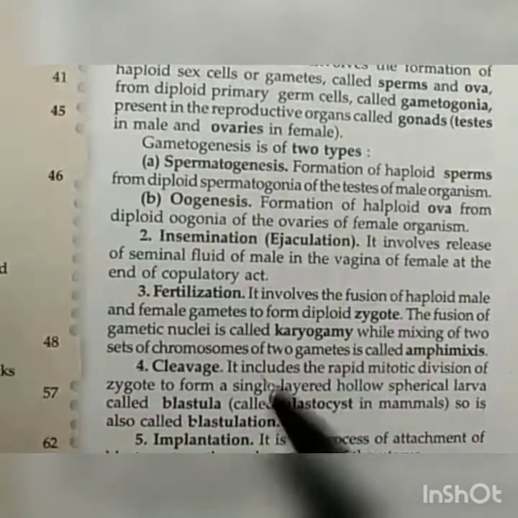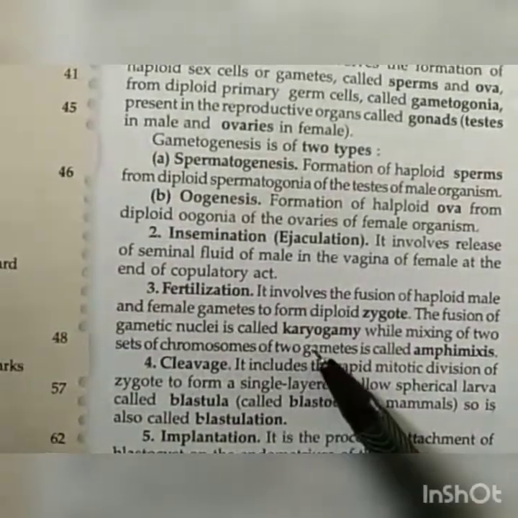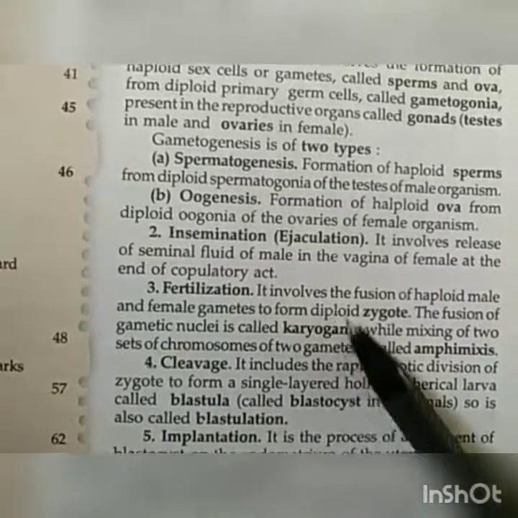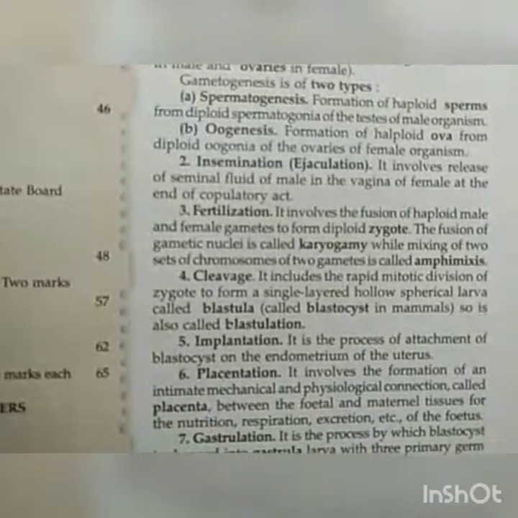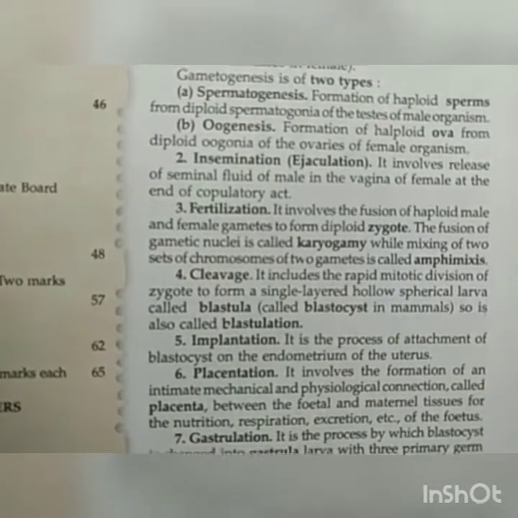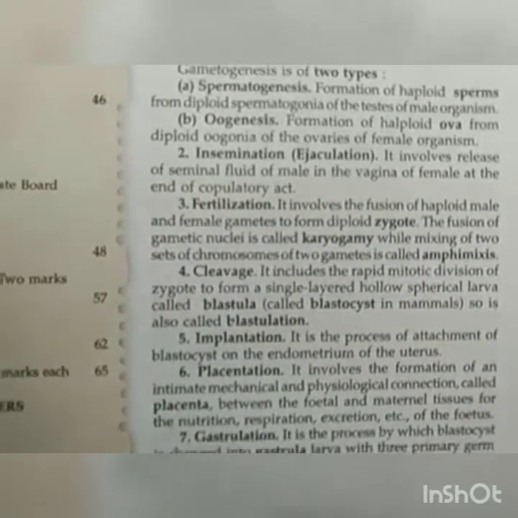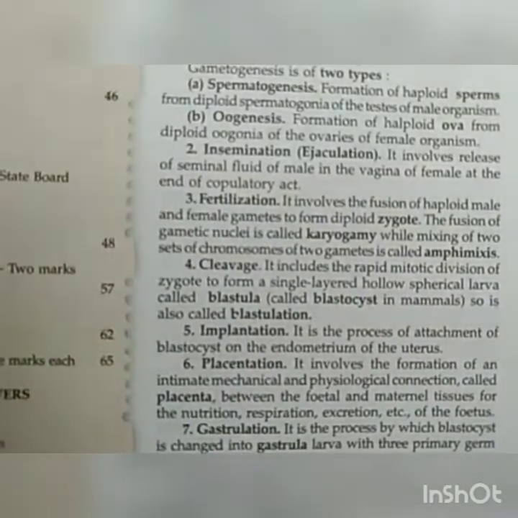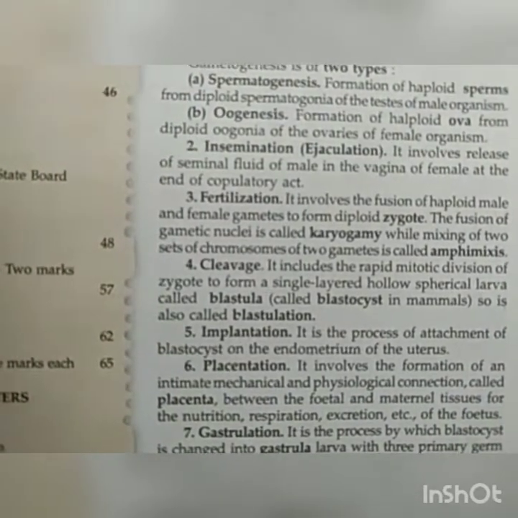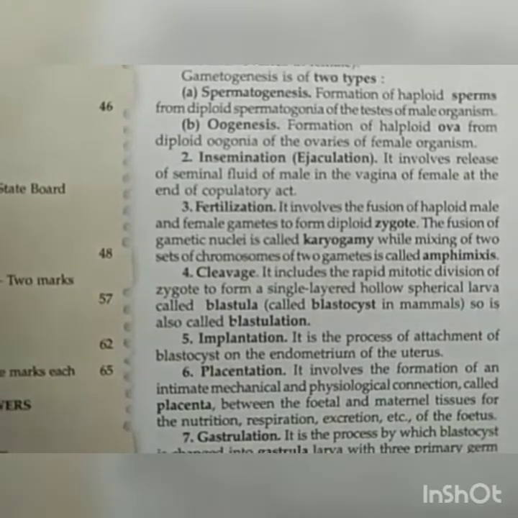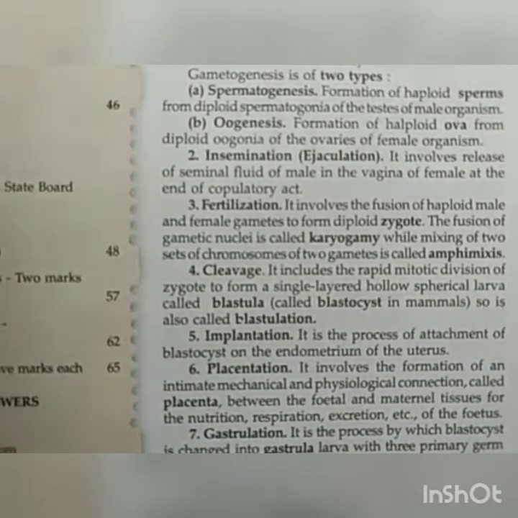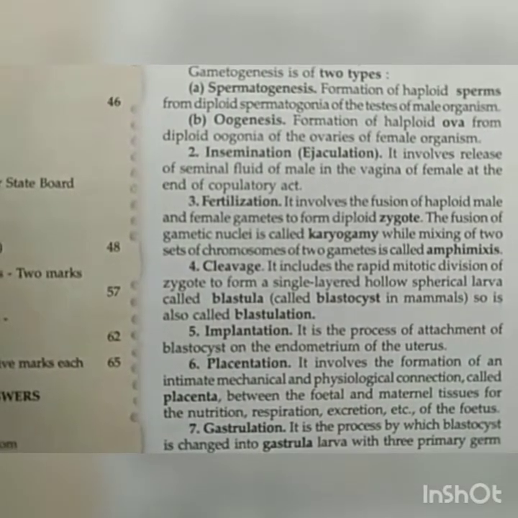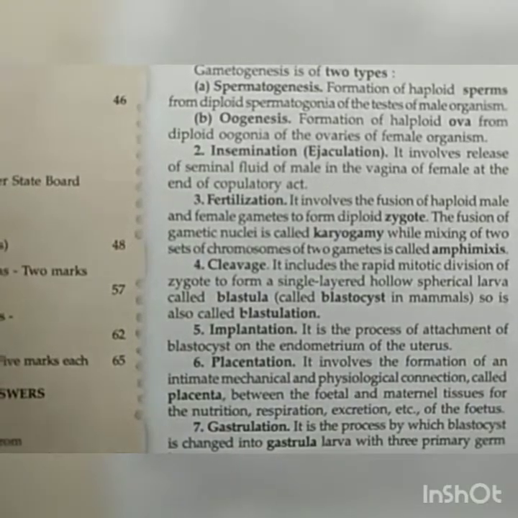Then fusion of the two sets of chromosomes is said to be karyogamy. So now we are on two terms. First one is karyogamy and second one is amphimixis. Karyogamy represents the fusion of two nuclei, means the fusion of nuclei of male and female gamete is called karyogamy, and the fusion of chromosomes of both the gametes is called amphimixis.